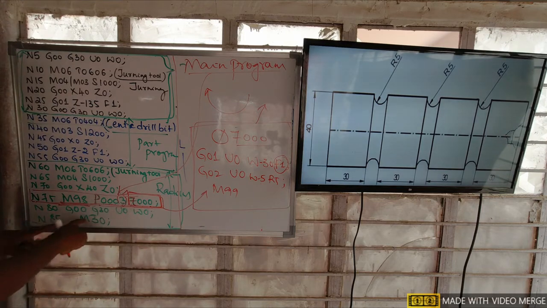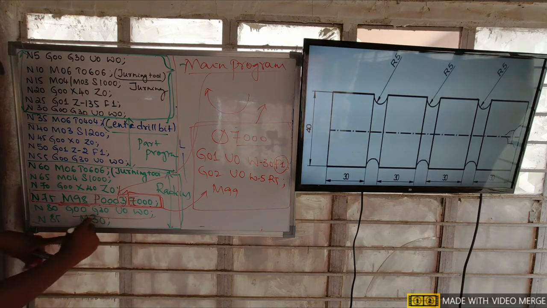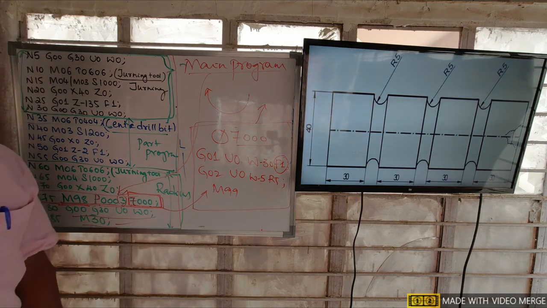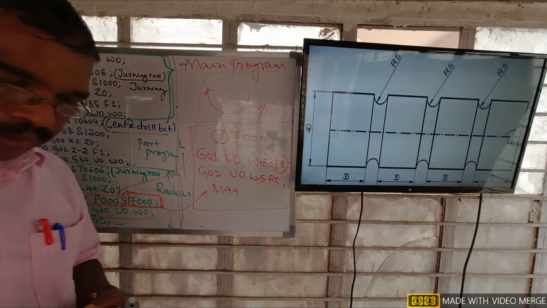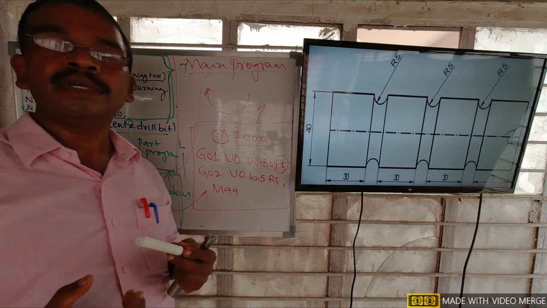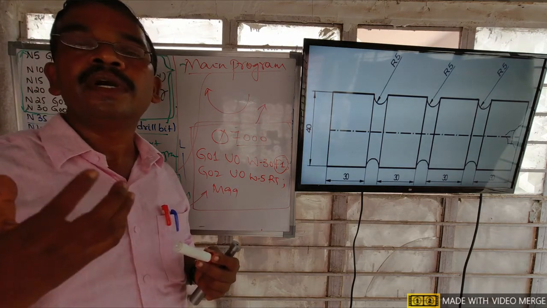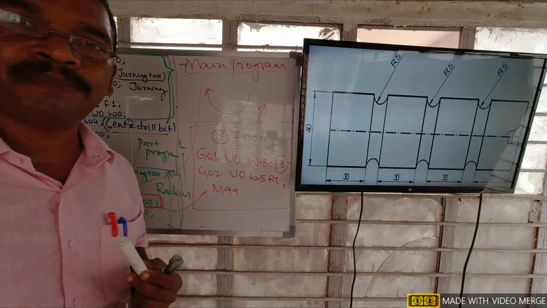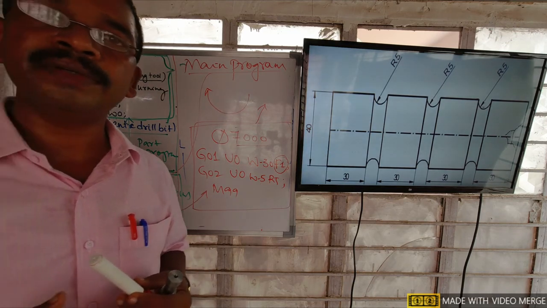After completion of this, it will go to its home position, and this main program ends with M30. So this is about what a CNC program is, what a part program is, what a main program is, and what a subprogram is. Okay, thank you very much.